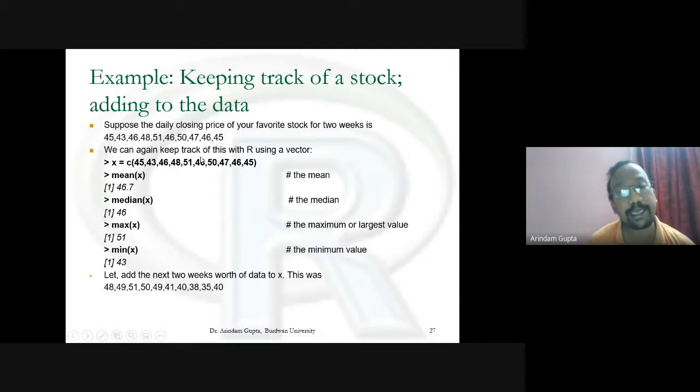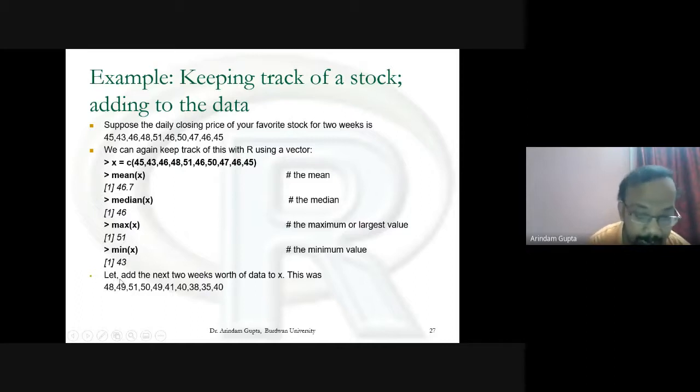We can again keep track of this with R using a vector. X is equal to c within brackets this data. Then you get mean of X, the mean; median, the median; max of X, the maximum or largest value; min of X, the minimum value. These all are R functions.